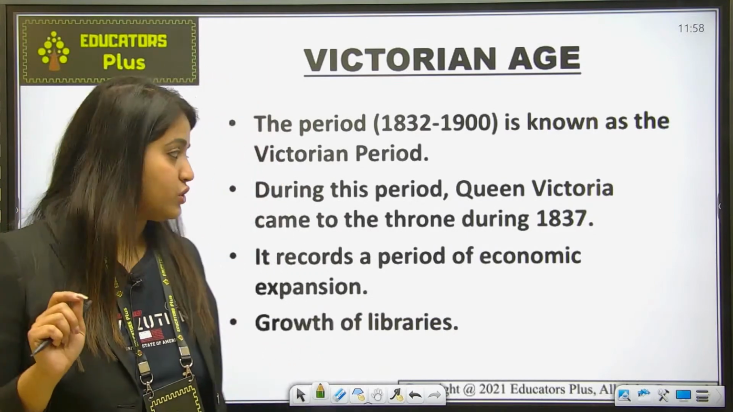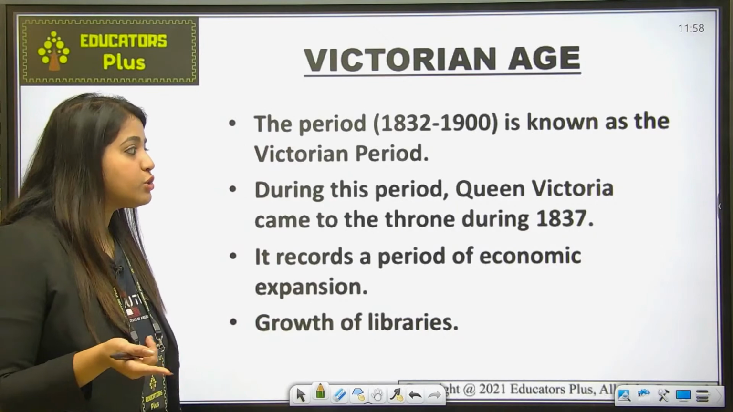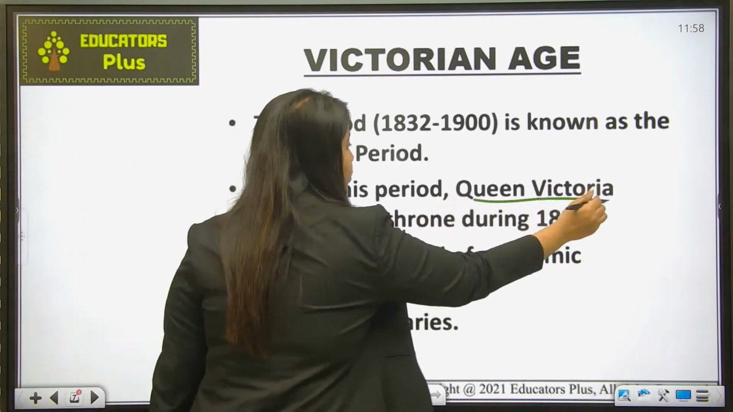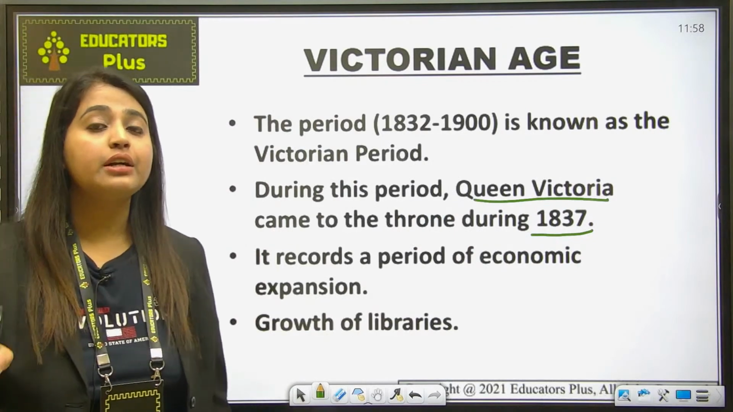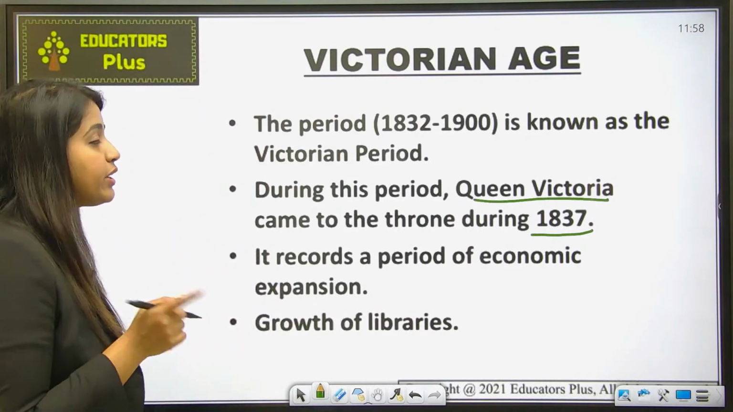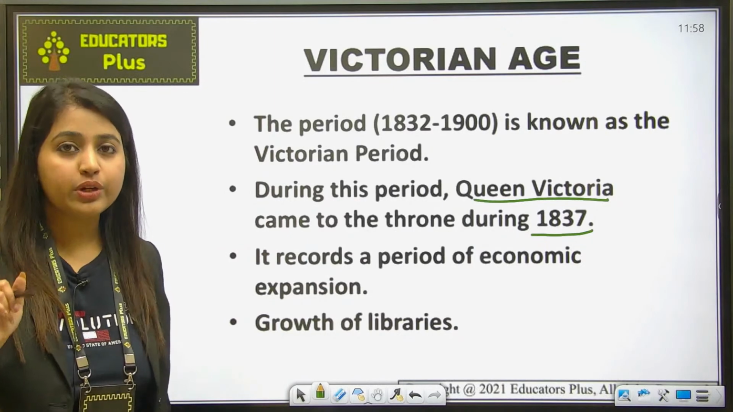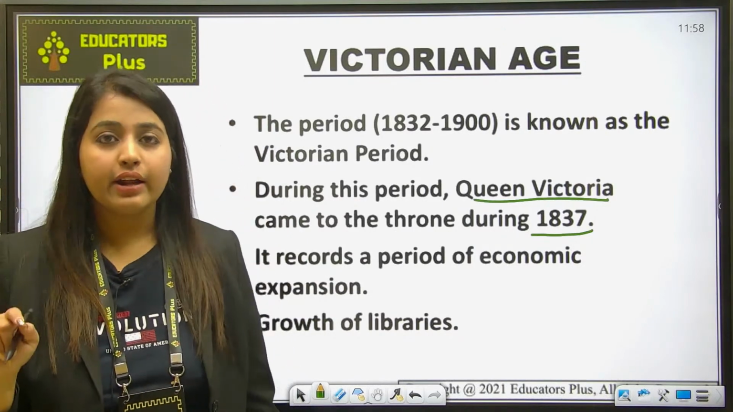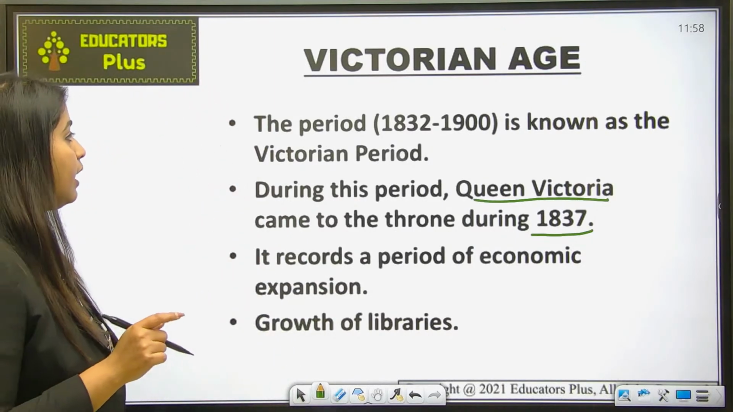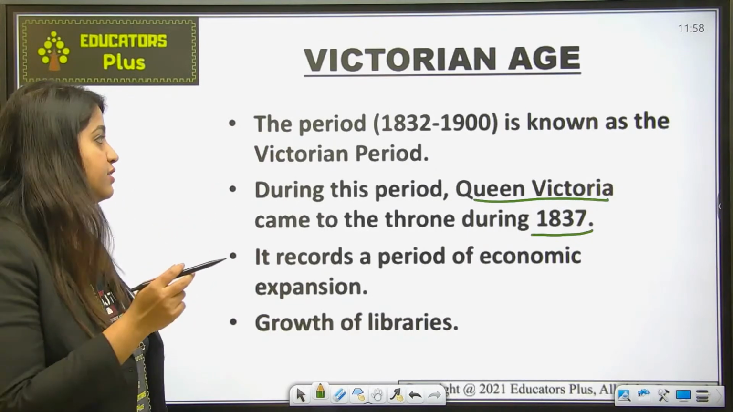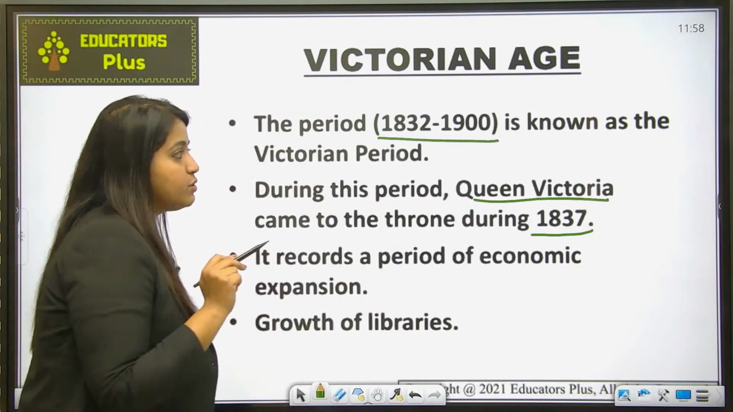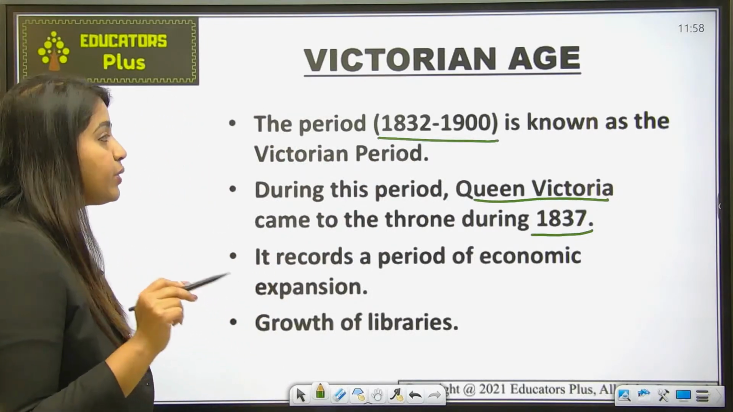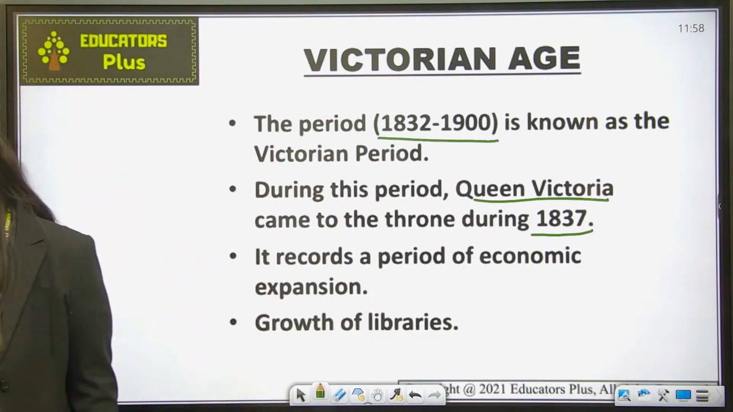ठीक है, but when Queen Victoria came to the throne in 1837, then a new period began, which is known as the Victorian age. ठीक है, so Queen Victoria was a ruler, and that's why under her name this age started, the Victorian age. Okay, and what was the period timeline? 1832 to 1900 is known as the Victorian period. Is it clear?